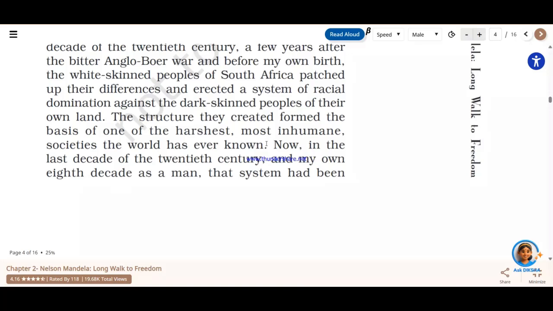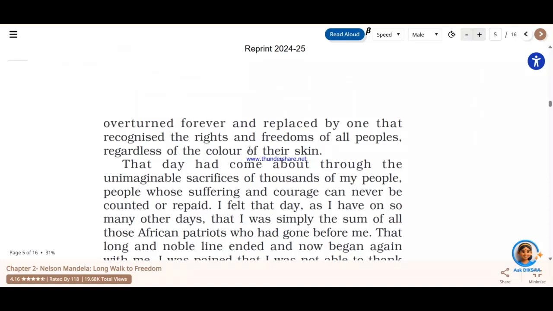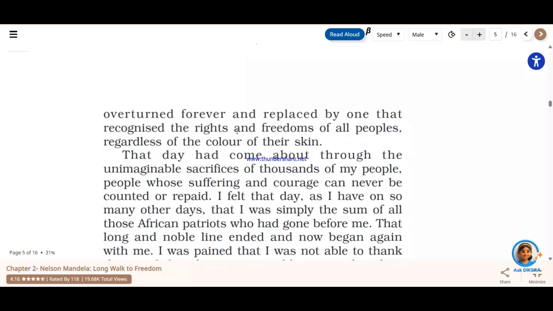"Now, in the last decade of the twentieth century and my own eighth decade as a man, that system had been overturned forever and replaced by one that recognizes the rights and freedoms of all peoples regardless of the color of their skin." So the government which is framed now is not going to take decisions or apply policies based on the skin color or religion of the people. It is a democratic country now, and the rule for one will remain the rule for everyone, is what is said by Nelson Mandela in this.